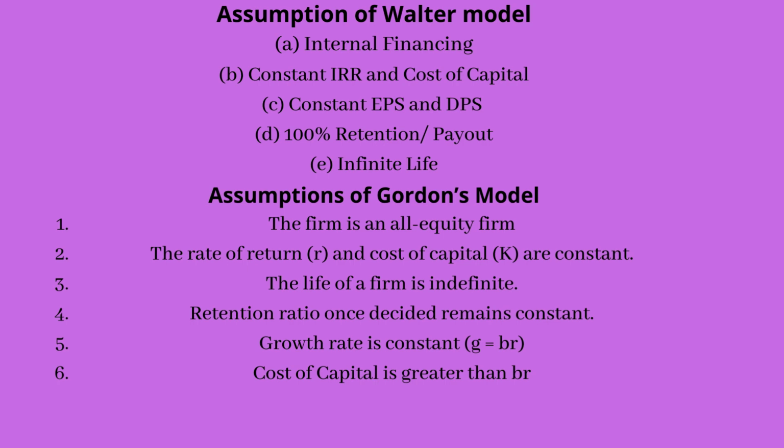Second assumption is a constant internal rate of return and cost of capital. That means the K and the R remain constant. There is no change. Constant earnings per share and dividend per share. Fourth point, 100% retention or payout ratio. That means if the company retains, it retains 100%, and if it pays dividends, it pays out 100%.